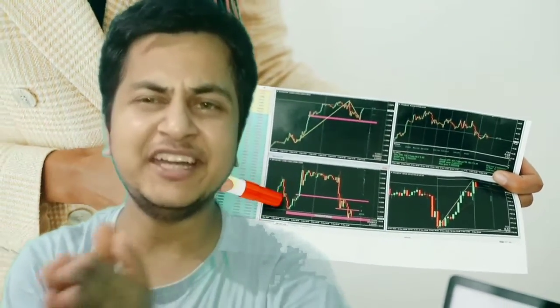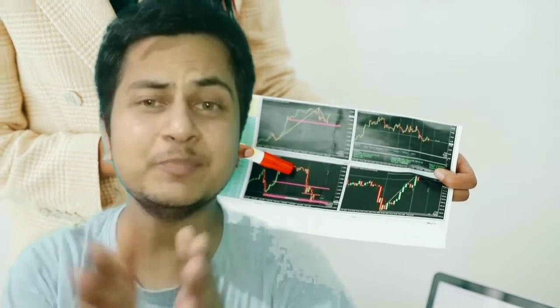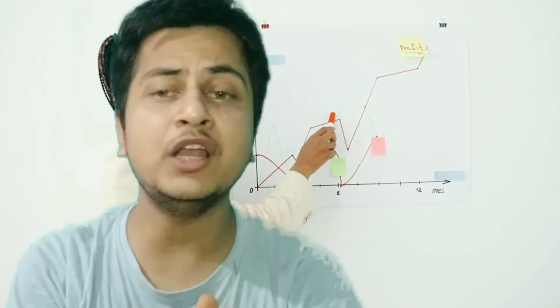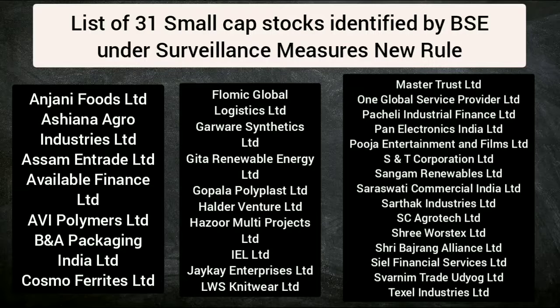I will show you a list of 31 small cap stocks identified by BSE under the surveillance measure. The new rules apply from the 3rd week of August 2021. This list would get updated with additions or removals on a periodic basis. Let's focus on the list of 31 small cap stocks identified by BSE under the new surveillance measure rules. You can definitely pause the video and keep an eye on all these 31 small cap stocks.